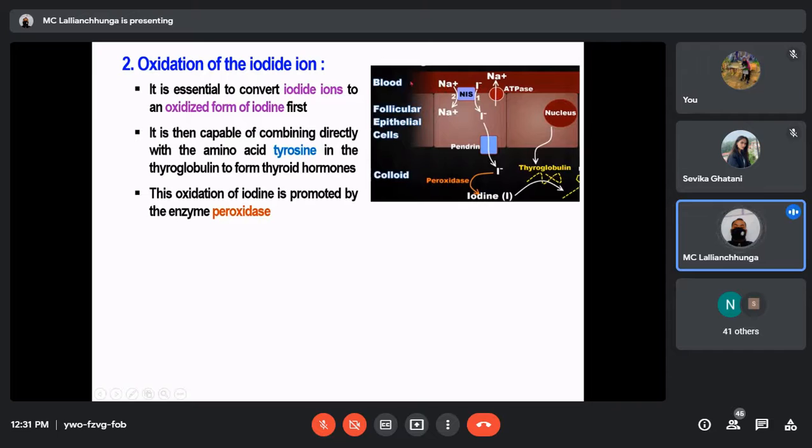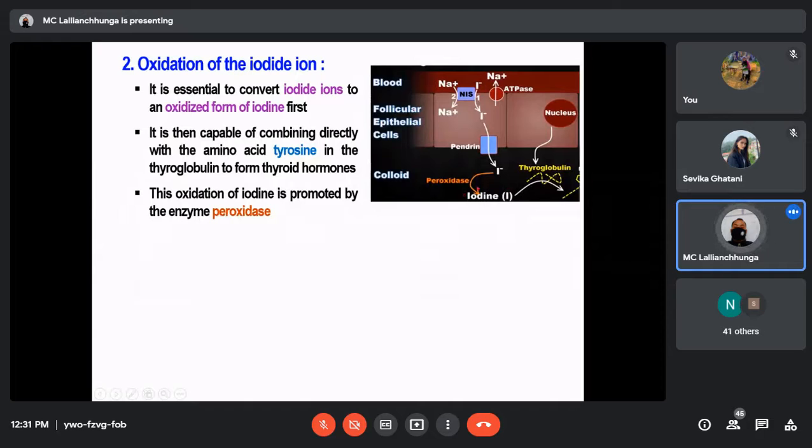So let's see. This is the bloodstream, and iodide is entering the follicular cells, that single layer of follicular cells. This is iodide, and then through the pendrin channel it enters the colloid, here at the apical membrane. Especially on this apical membrane, an enzyme known as peroxidase is present. It will convert iodide into the oxidized form of iodine.